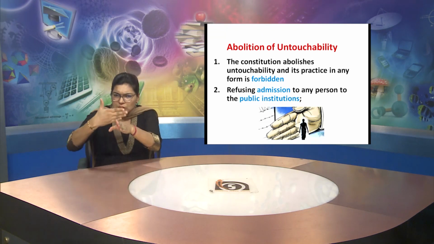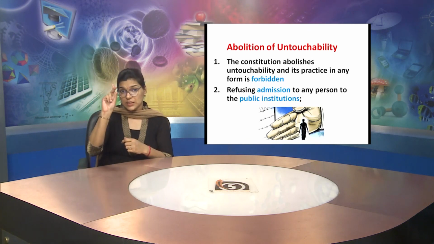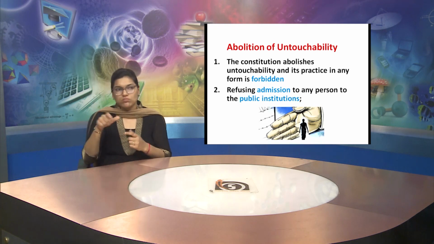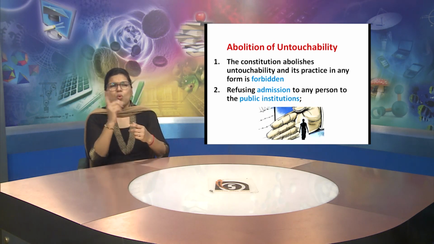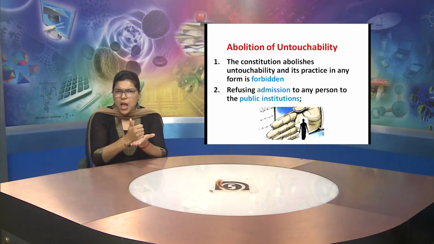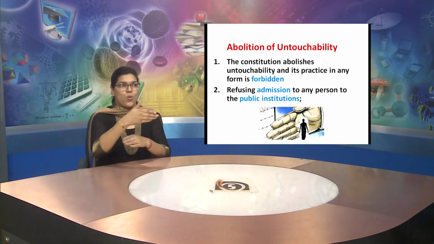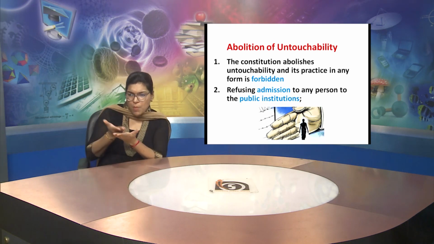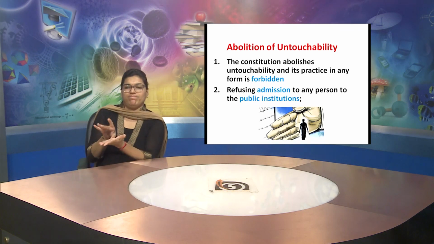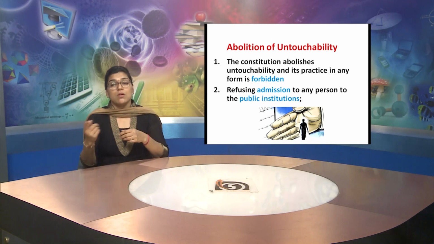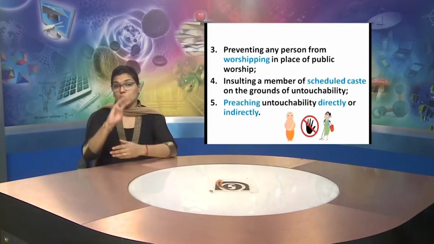Our Constitution says that all people are equal and we should not support untouchability. The second point is that we cannot refuse admission to any person to a public institution on the grounds of the background of the person.